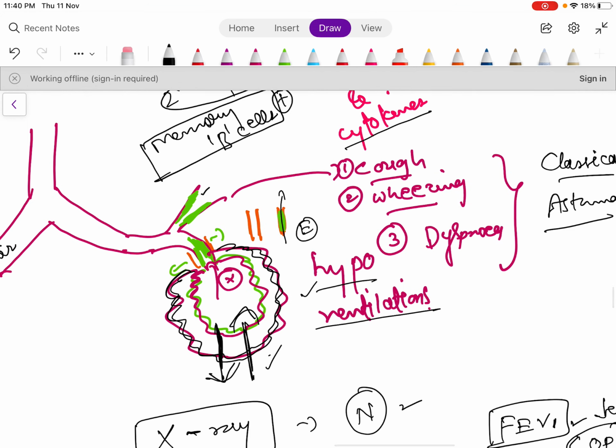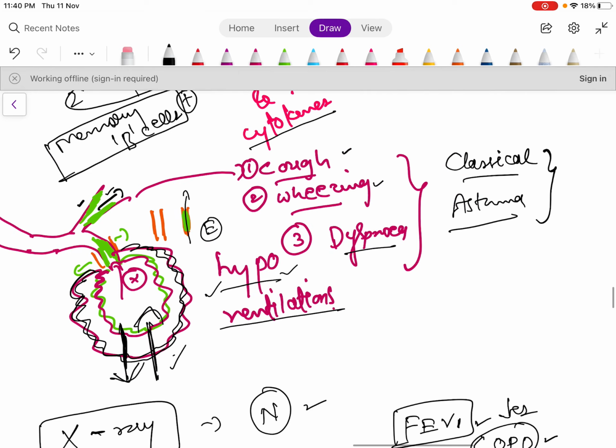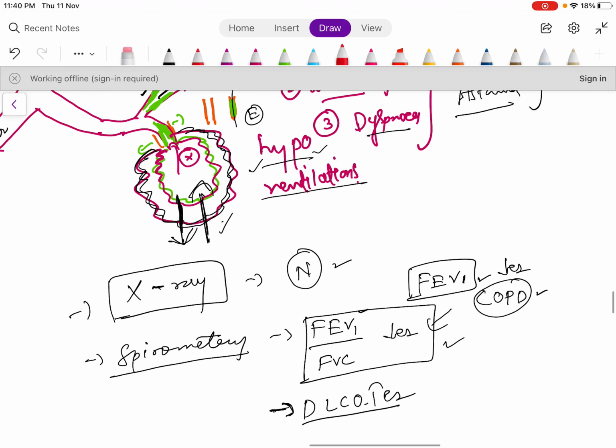So how to remember the symptoms now? Because of the irritative substance, there will be cough. There will be wheezing because the airway is narrowed, you can see here. Then there will be dyspnea because of hypoventilation. So these are the classical signs and symptoms seen in the patient.